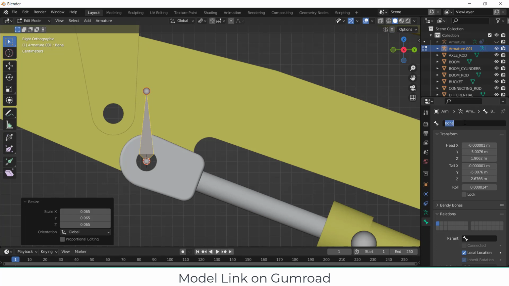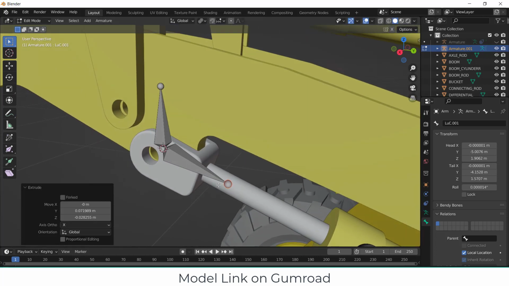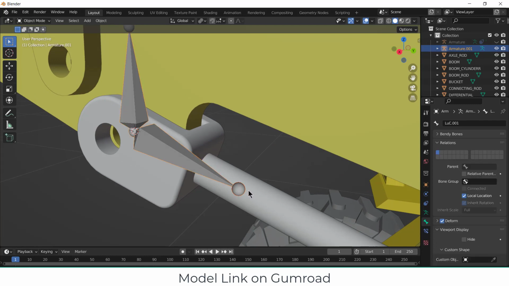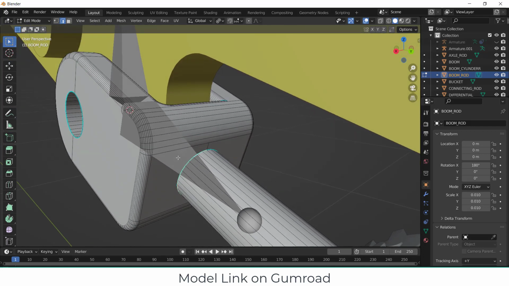Now go here in Bone, type L, that means lower, upper, constraint. Okay, so it means that it is a lower suspension, but it is on the upside, and it is used for the constraint mechanism. Okay, after that, select here, press E to extrude it. Now what we need to do is press Tab, select this, press Tab, click on edge mode, select this face by pressing Alt Shift.